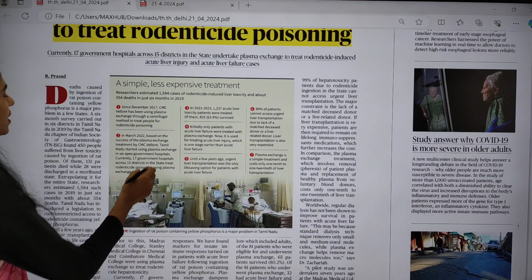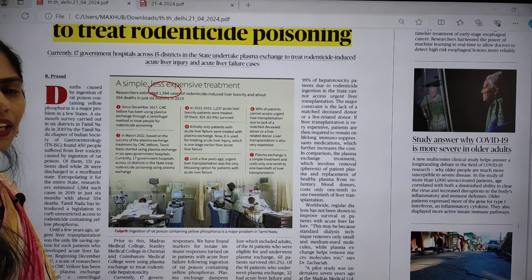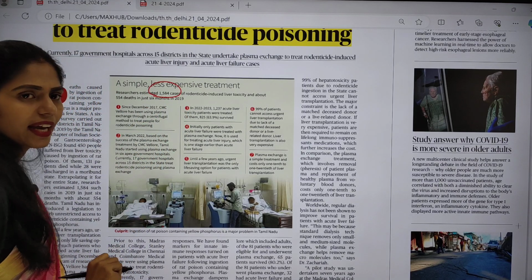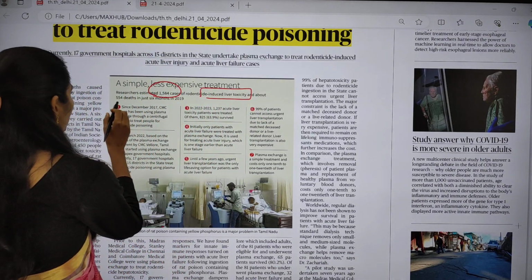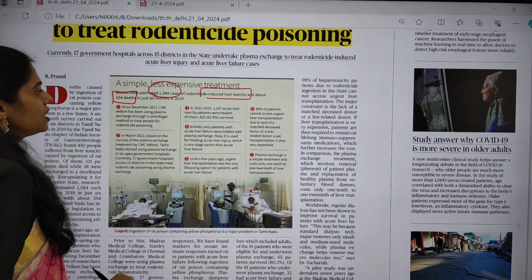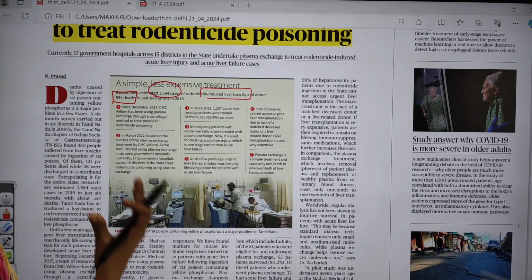Researchers estimated around 1584 cases of rodenticide poisoning, including liver toxicity, with about 554 deaths in just 6 months in 2019. So from 2019 onwards there have been many deaths.